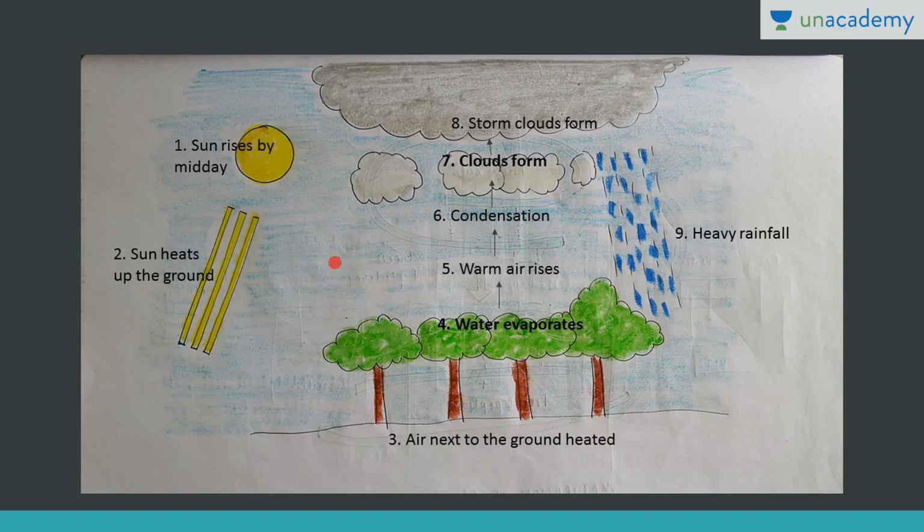Now generally in the convectional rainfall, these cumulonimbus clouds are formed, especially in the equatorial regions. This we have already done in the types of clouds lesson. So in this particular case, clouds like nimbus clouds, or generally cumulonimbus clouds with great vertical extent will form, and such rainfall takes place in equatorial regions.